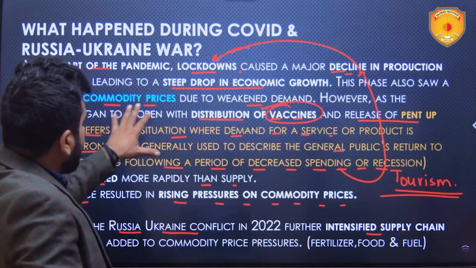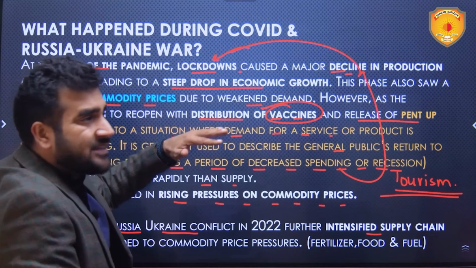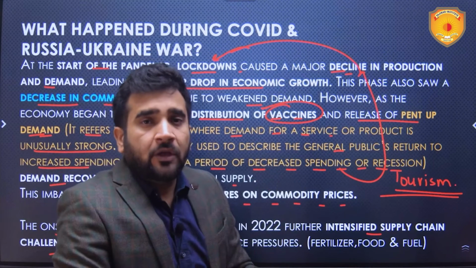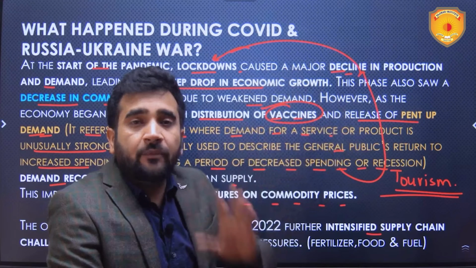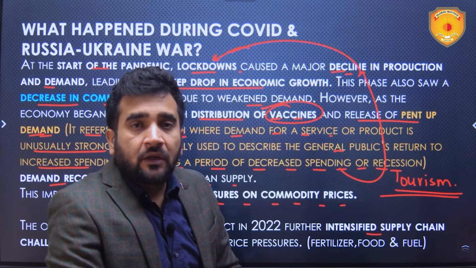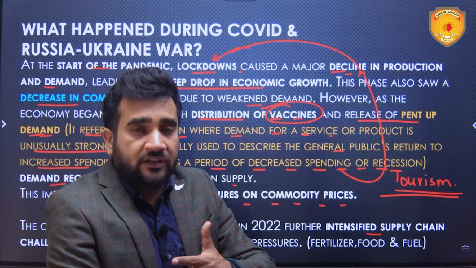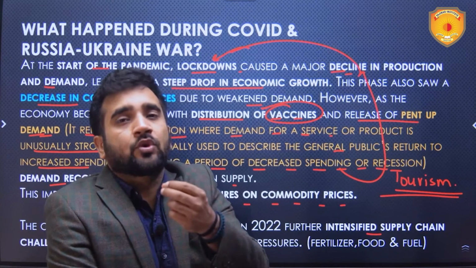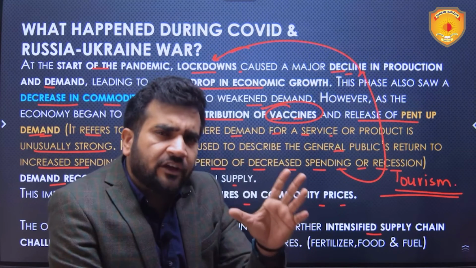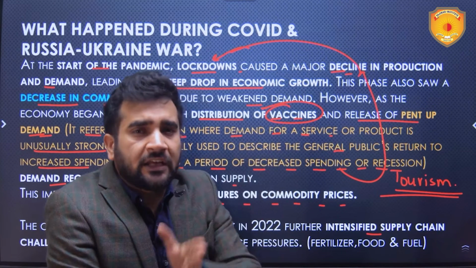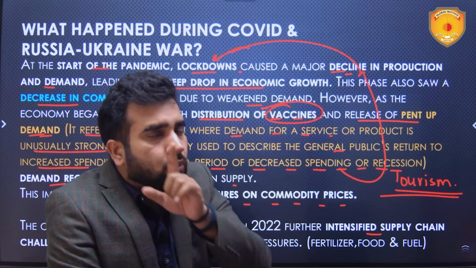So earlier, when COVID was there, lockdowns were induced. At that time, decrease in commodity prices happened because everything was shut down. But when the market started to open up, there was this release of pent up demand. Due to that demand, inflation happened, prices rose. And then came the Russia-Ukraine war. Then supply was cut off of major or essential commodities. At that time, due to supply side constraints, inflation happened. In India, largely if I talk about the last 4 years, 2019 till 2023, inflation happened 55% due to supply side constraints.